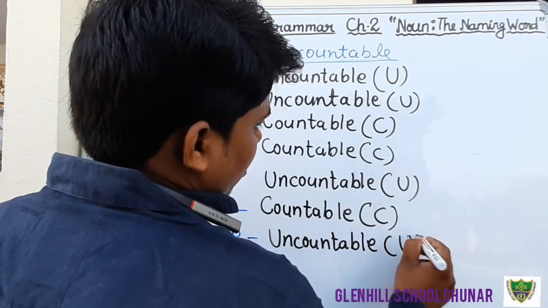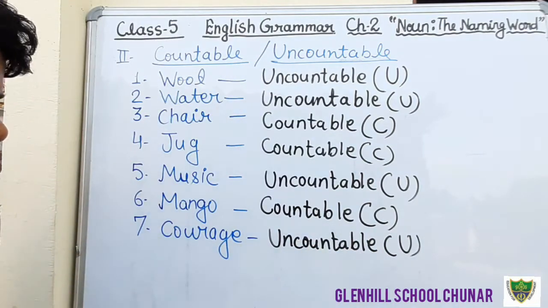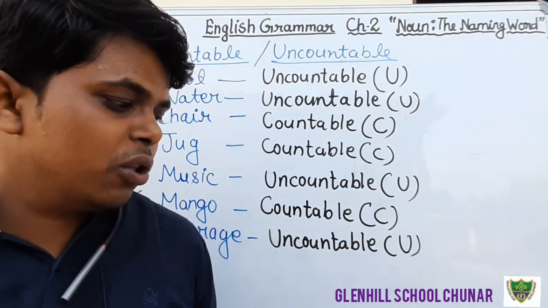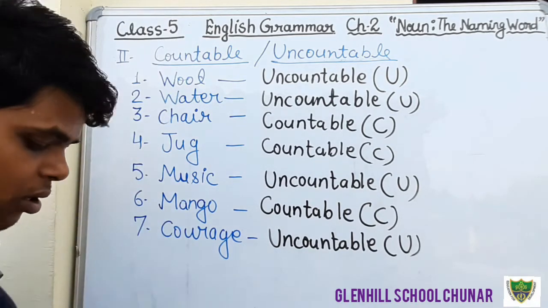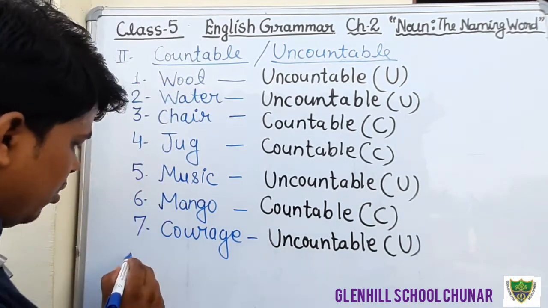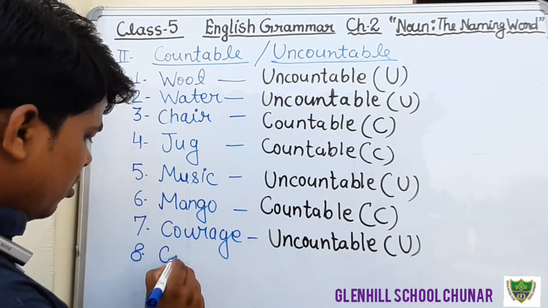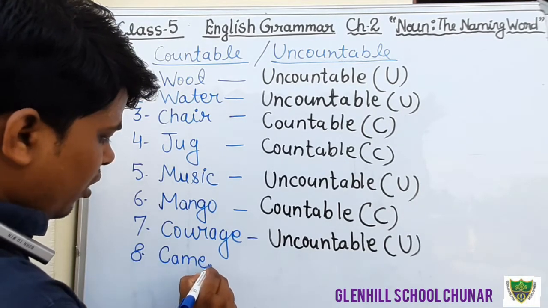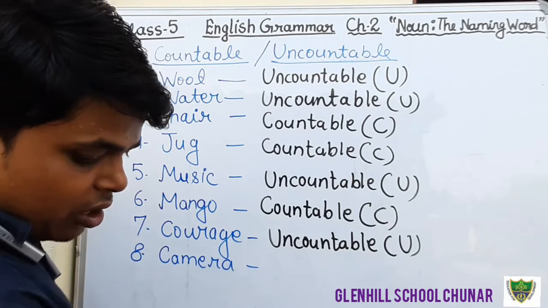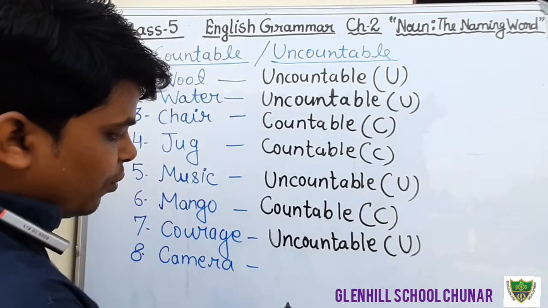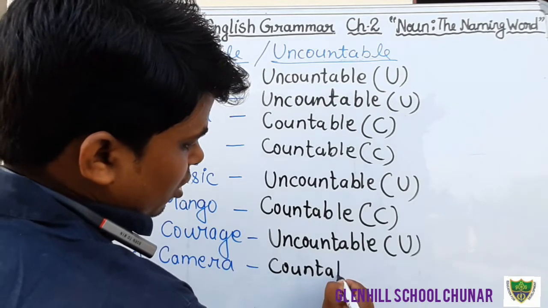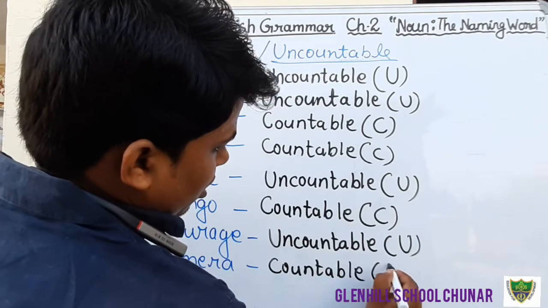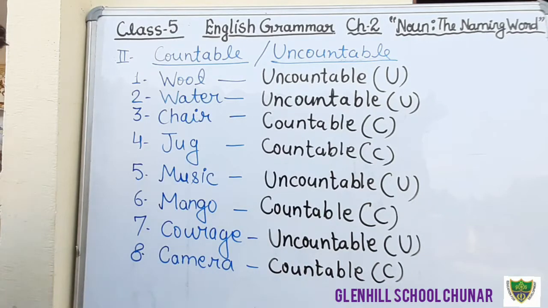Okay, we can write like this. Now come to the next question. Camera. Question number 8. Camera. We can count the camera. Therefore, that is a countable noun. Camera is a countable noun. Students, just write down up to this.